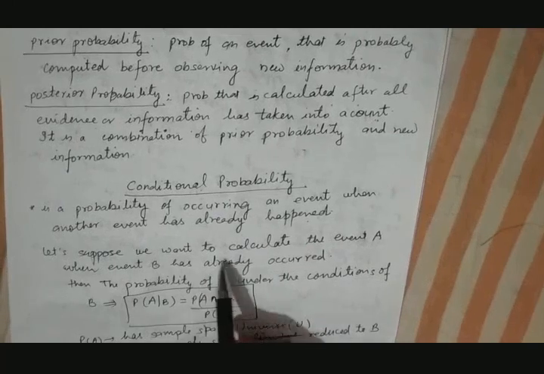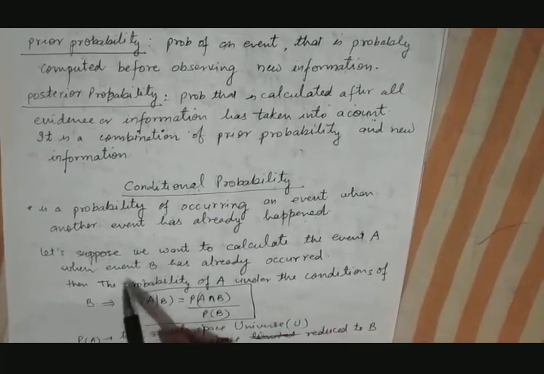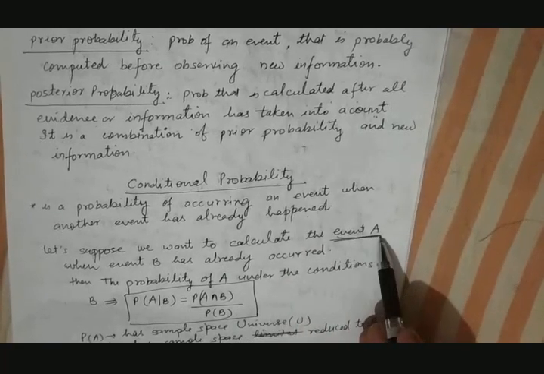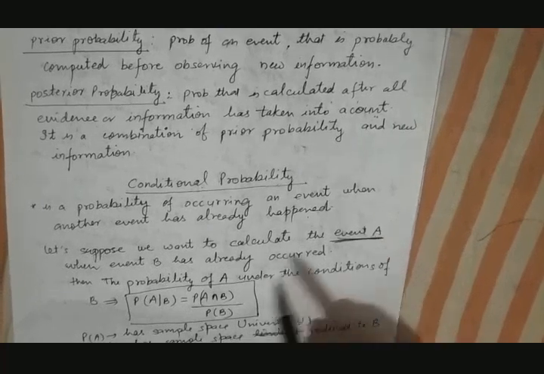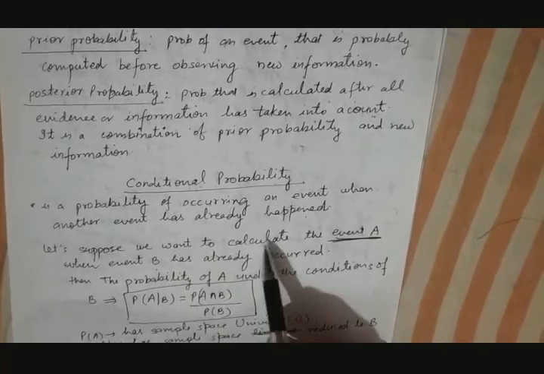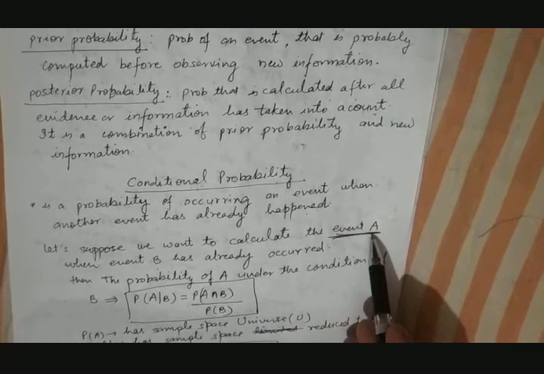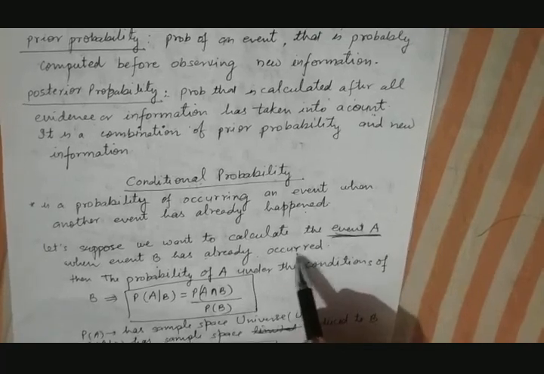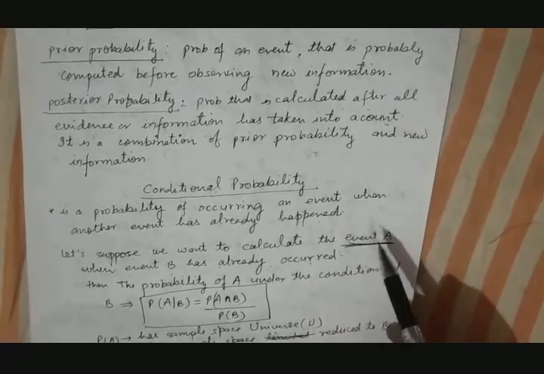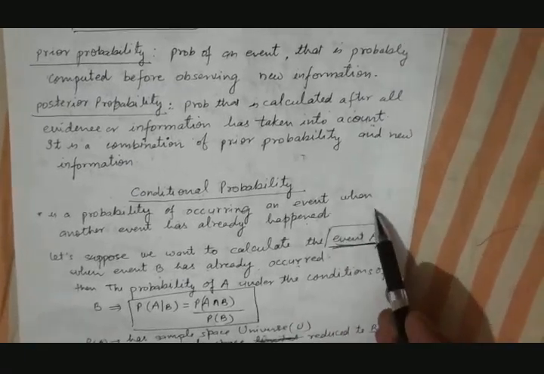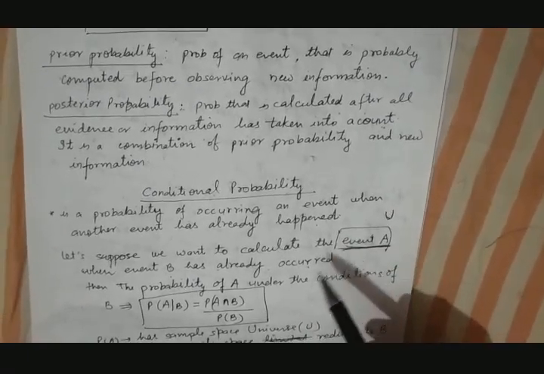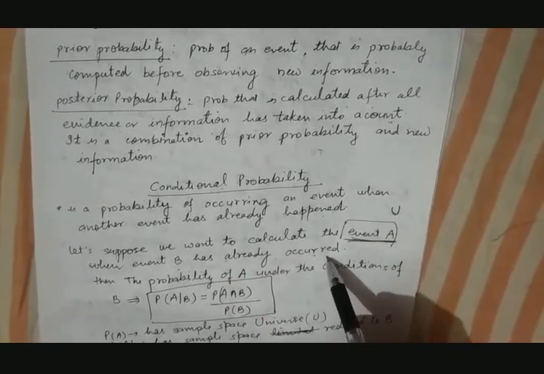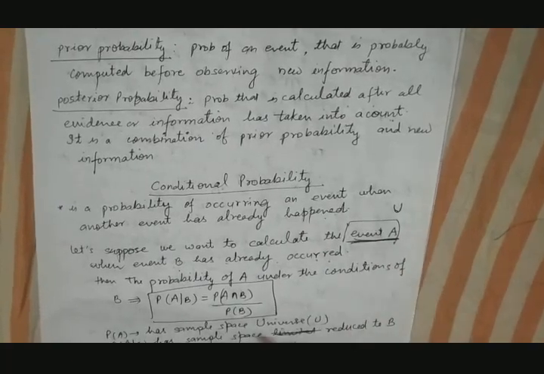For example, suppose we want to calculate the probability of event A when event B has already occurred. Here event A is dependent on event B. So what we are saying here is that the sample space of event A is not the universe, but is now limited to the space where event B has already occurred. This is why it is called conditional probability.